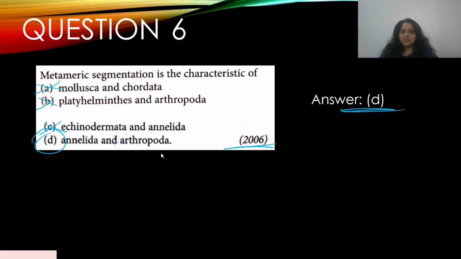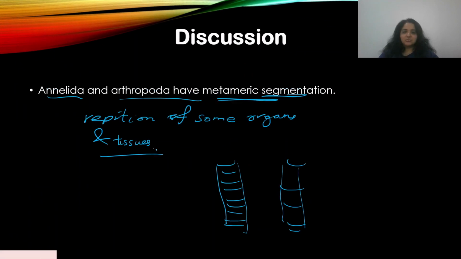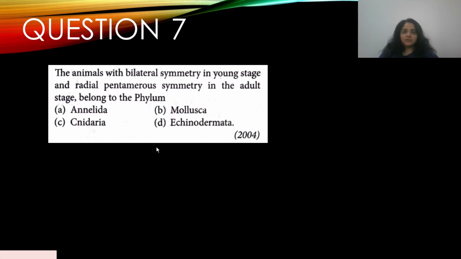Okay, so annelid, yeah, I've answered this question. So we'll move on. Question number 7. The animals with bilateral symmetry in young stage and radial pentamerous symmetry in the adult stage belong